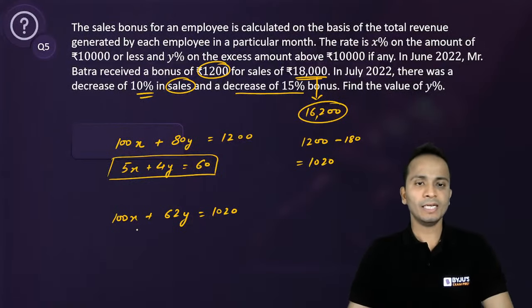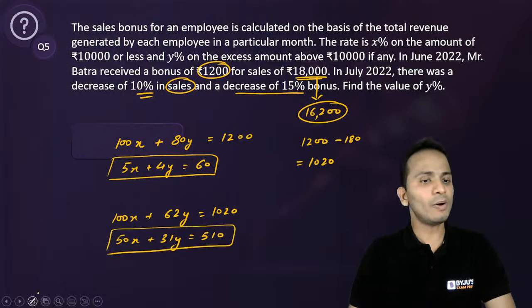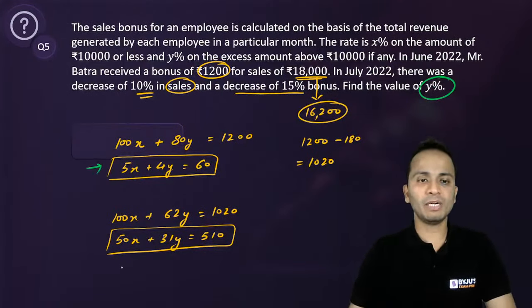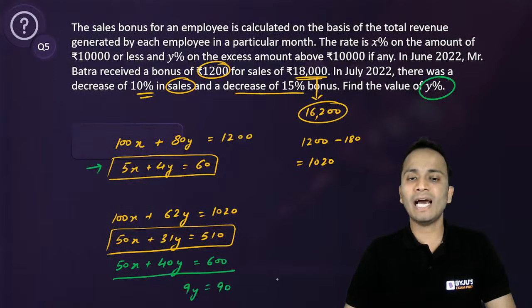1020. Okay. Now 2 can be common, so 50x plus 31y is equal to 510. All right, this is the second equation. Now I just need to simplify these two equations and obtain the value of y. Okay, so let's multiply the first equation by 10 and x will be eliminated. So I'm writing the first equation multiplied by 10: 50x plus 40y is equal to 600. Do the subtraction. 9y will be equal to 90, and simple, the value of y is equal to 10.